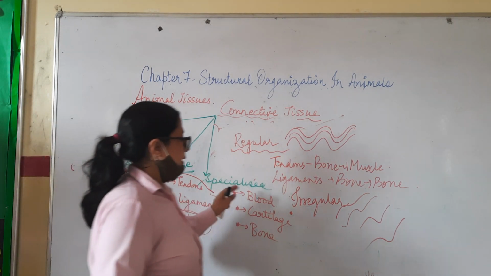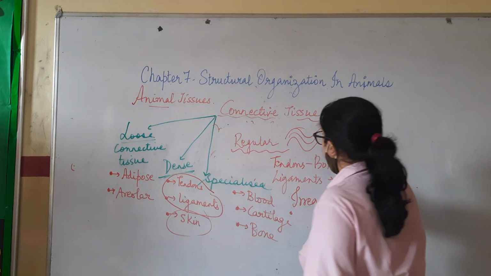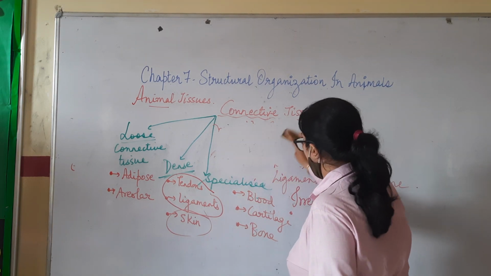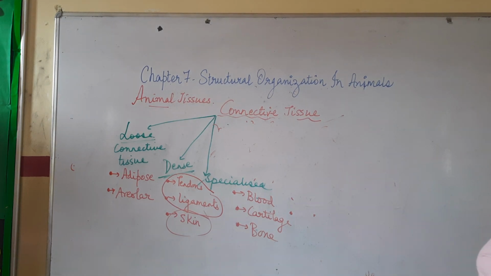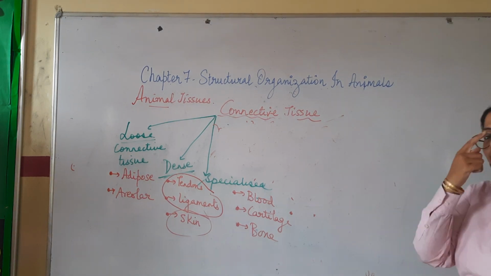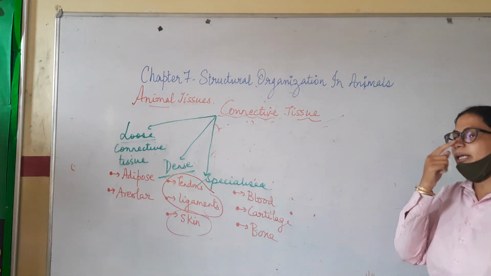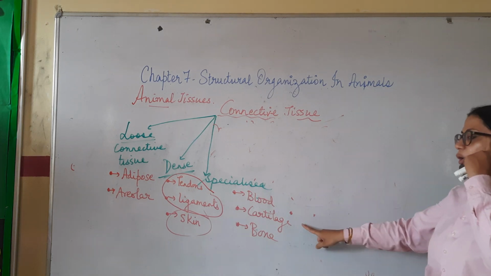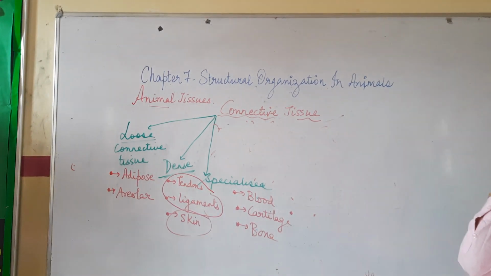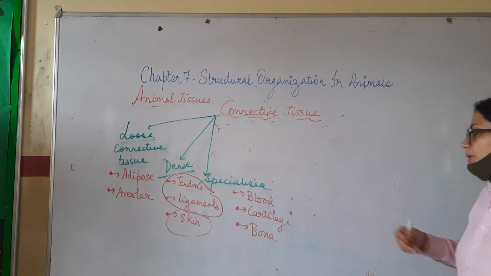Lastly, let us see the specialized connective tissue which has special functions. I'll start with cartilage. What is cartilage? It is a flexible region. Wherever flexibility is there, like the tip of the nose and the ear pinna, that region is made up of cartilage. It is a very soft tissue. That is cartilage.